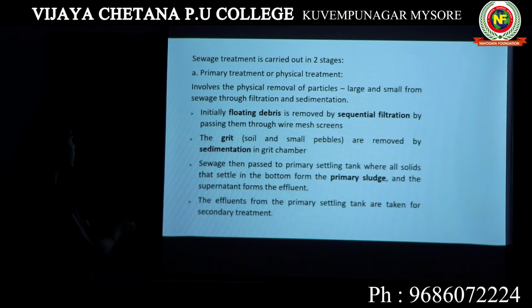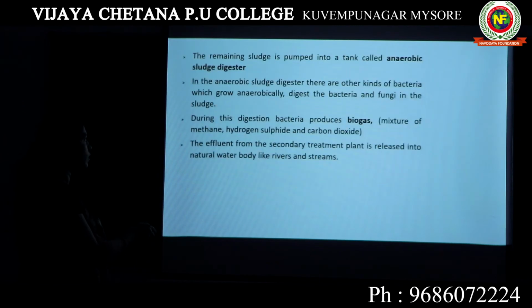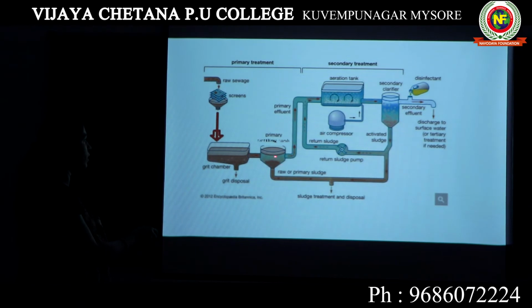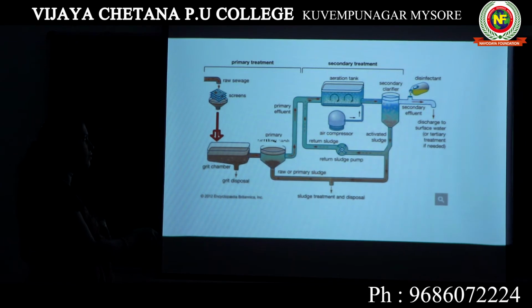Here you can see the grit is removed by sedimentation in the grit chamber. Sewage is then passed to the primary settling tank, where all the solid particles that settle at the bottom form the primary sludge. I told you these particles are known as residue; in a sewage treatment plant, this part is known as primary sludge.